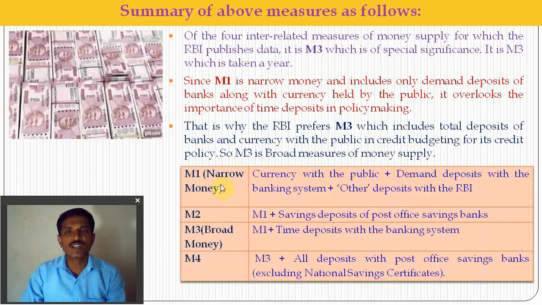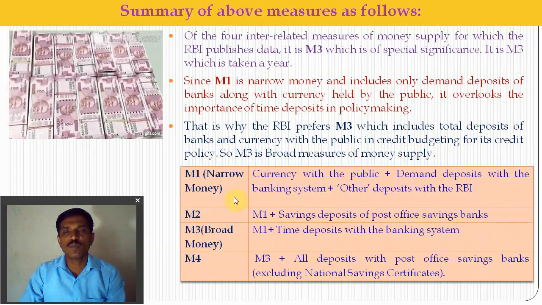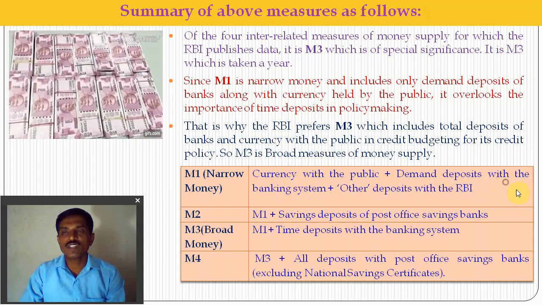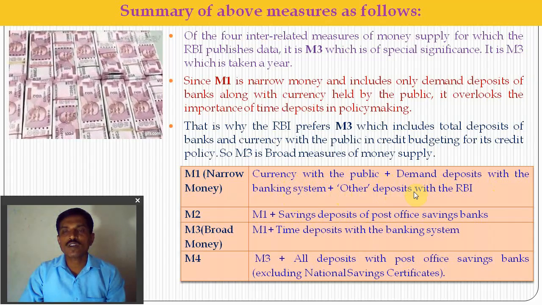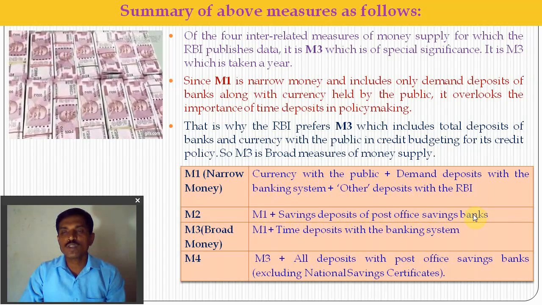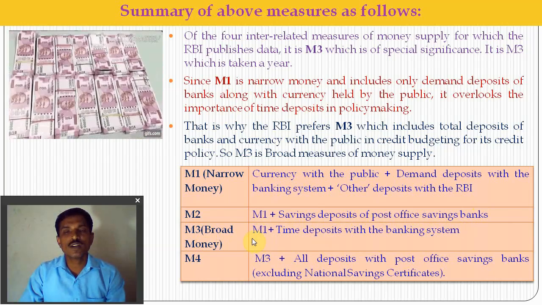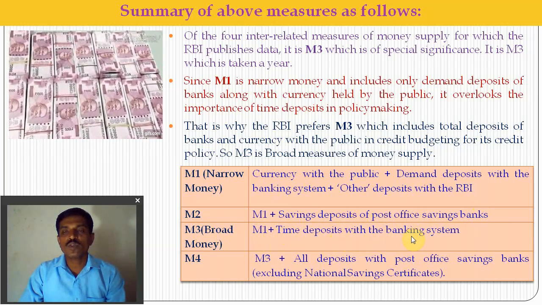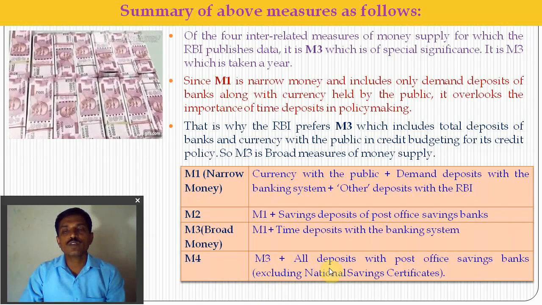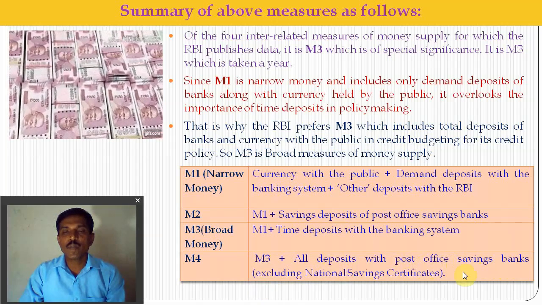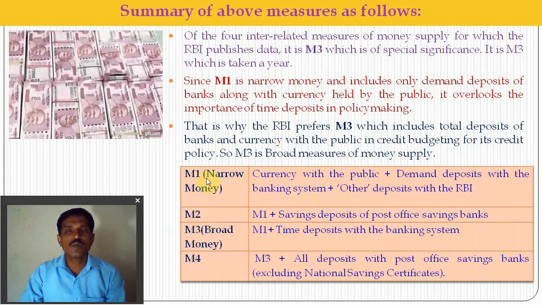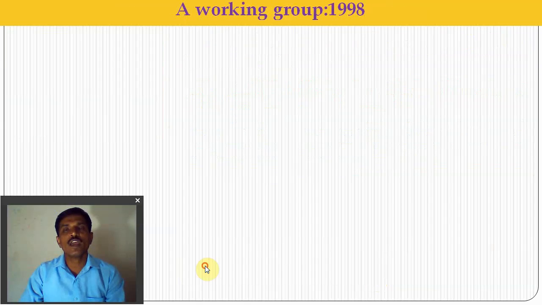Here we look at the summary of M1, M2, M3 and M4. M1 is the narrow concept: currency with the public plus demand deposits with the banking system and other deposits with the RBI. M2 means M1 plus savings deposits of post office savings banks. M3 is the broad concept: M1 plus time deposits with the entire banking system. M4 means M3 plus all deposits with post office savings banks, excluding National Savings Certificates of the post office. So this is the summary of M1, M2, M3 and M4.